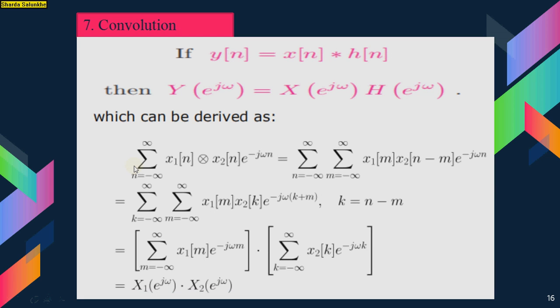Convolution. If y of n is equal to x of n convolved with h of n, where this asterisk sign is the convolution sign, so if the input signal x of n and the second signal h of n are convolved, then its DTFT is the product. That is, Y of e raised to j omega is equal to X of e raised to j omega multiplied by H of e raised to j omega. So we can derive this equation.